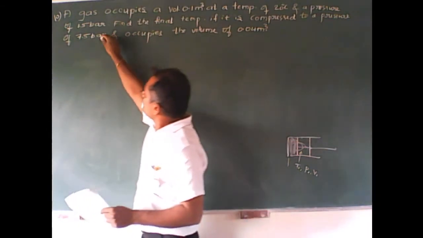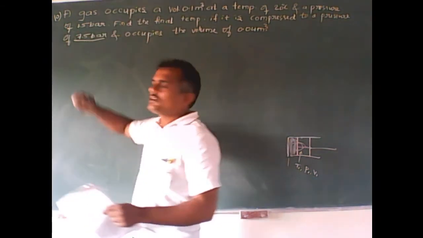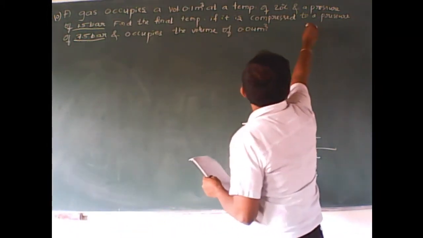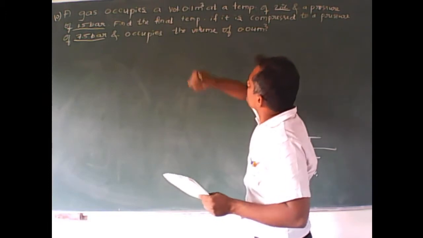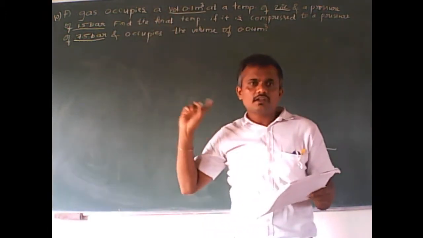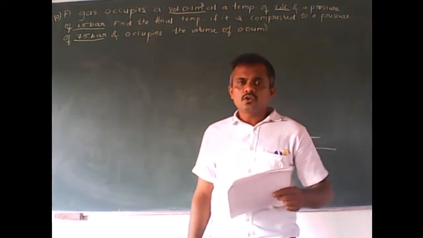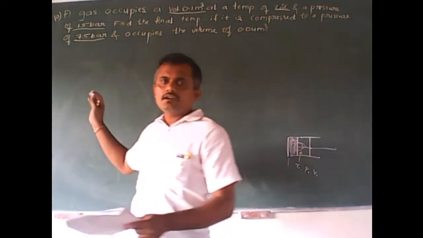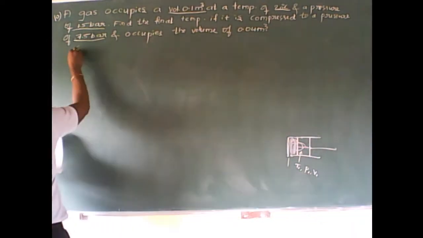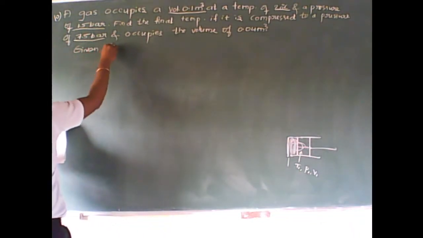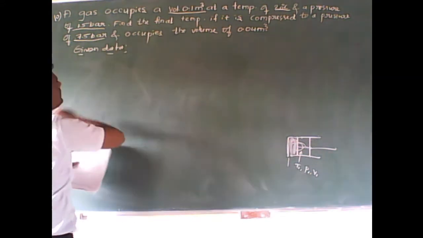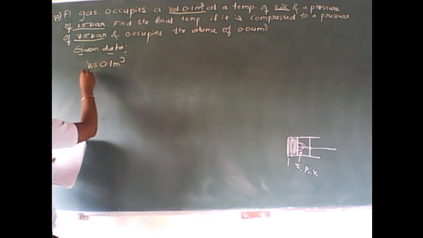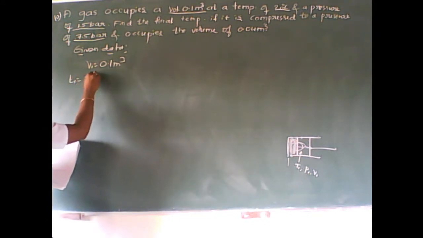After compression the pressure is 7.5 bar, initial pressure is 1.5 bar, initial temperature is 20 degrees Celsius, and initial volume is this one. So you can make a note of all this given data. After understanding this theory, I will write the given data here. It has the initial volume V1 of 0.1 meter cube at a temperature T1 of 20 degrees Celsius.